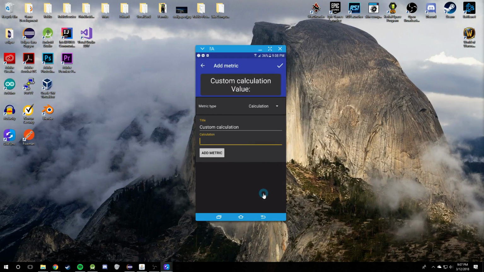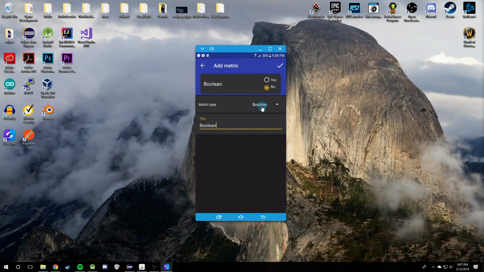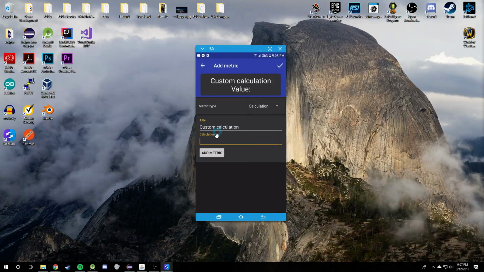Next is the custom calculation metric, and this metric needs a little bit more explaining. The custom calculation metric allows you to define your own calculation based off other metrics within a certain match. For example, you'll see back here that I defined all these metrics that my team wants to record. So I can go ahead to the calculation metric. You have the title here as usual, and then you have the calculation attribute right here. Here you can type in a mathematical equation for the value in the function. First off, here are the 4 basic operators you can use. It supports the sine function, cosine function.